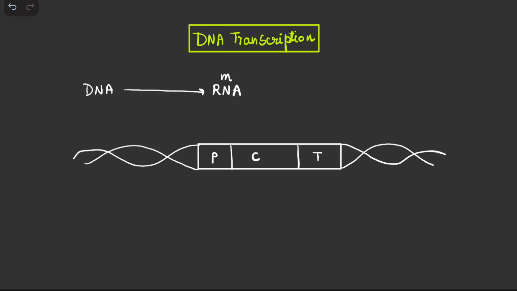When I talk about a gene, I mean the full, fully functional gene along with its promoter and terminator. Until the promoter region, the coding region and the terminator region are present inside the gene, the transcription will not be as simple. When the promoter, coding and terminator regions are there, then the transcription will take place.